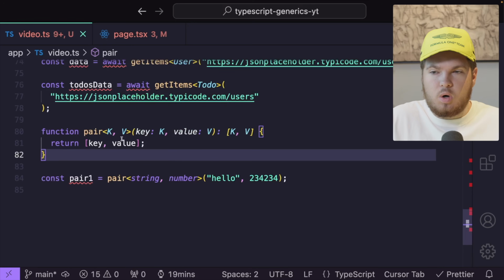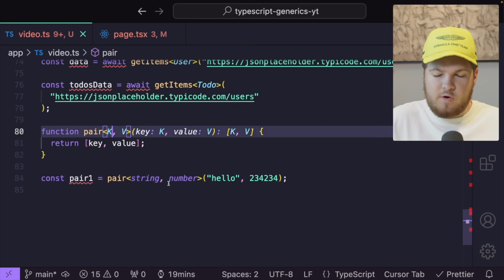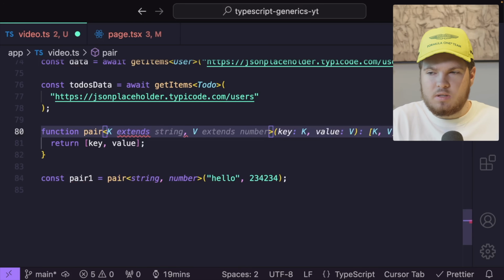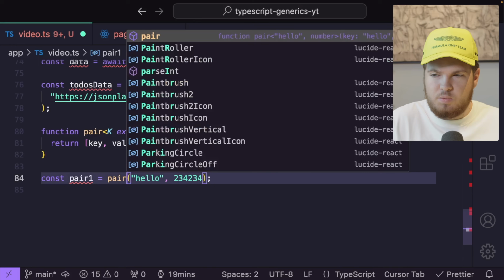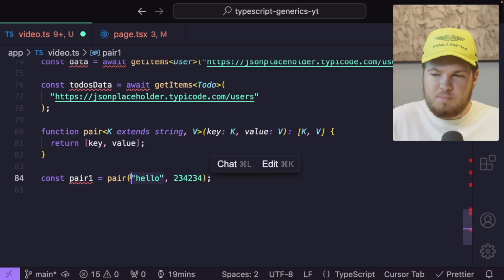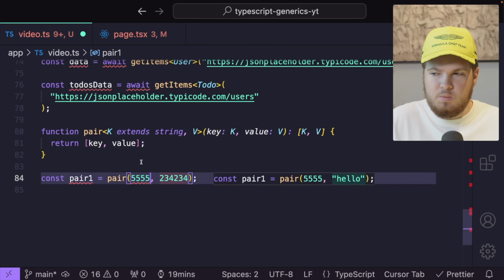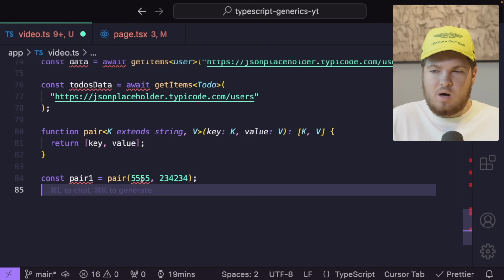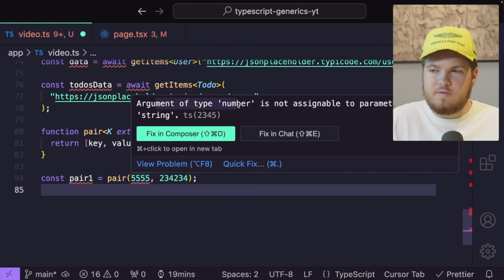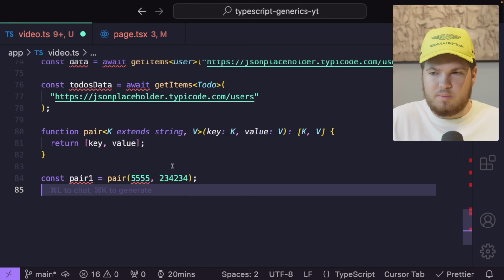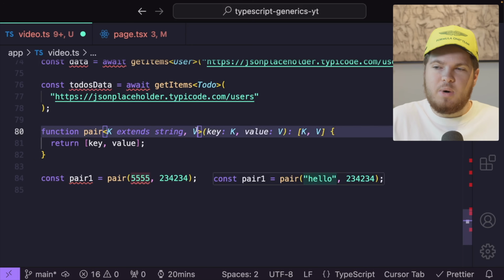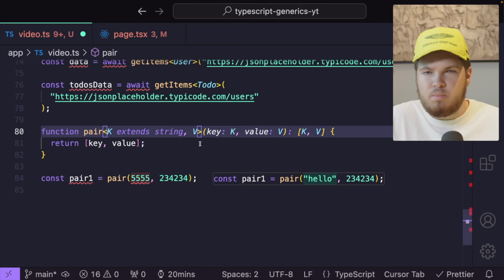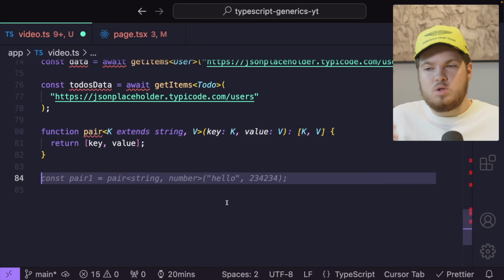And of course, you could also constrain your types. For K, we could add our extends keyword, and we will only allow string, for example. Let me delete the generic type argument, and instead of passing "hello", let me just pass 555. You'll see we automatically get an error, and if you hover over the error, it says argument of type number is not assignable to type string. So now we also constrained our types. K can only be a string, but V can be whatever it wants to be, a number, a boolean, I don't care. So this is another real-world example with multiple types.